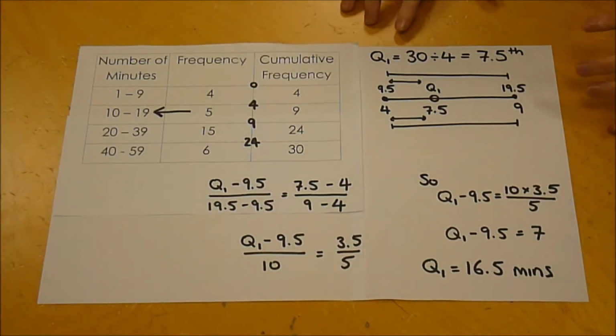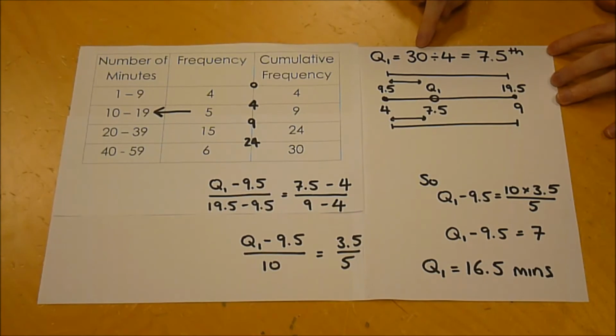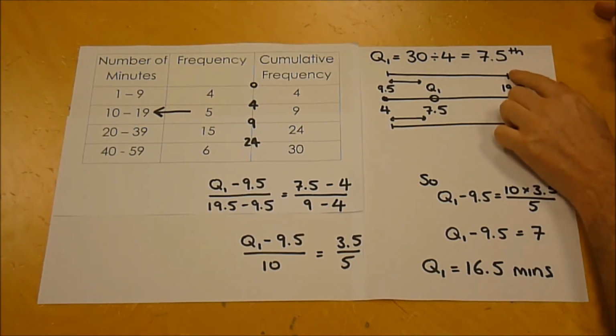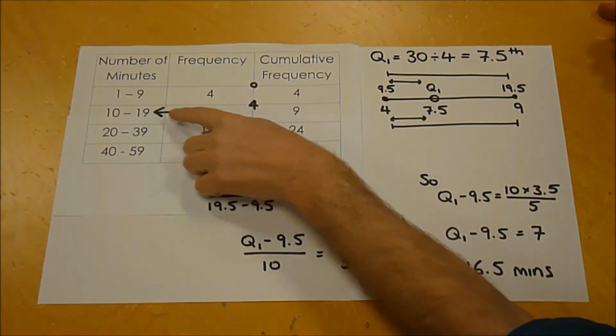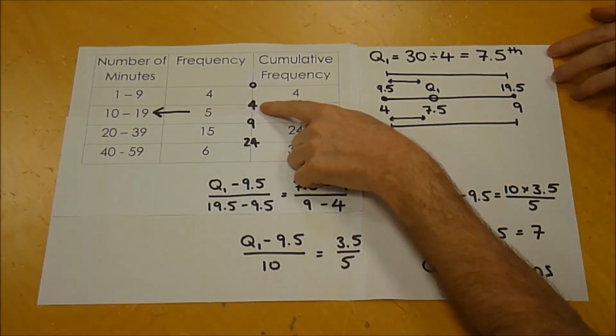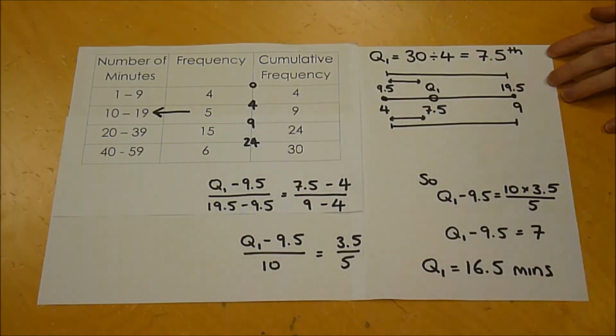Alright, so I can see where you found Q1 because you've divided by 4 to find the first quarter. So you've not used 4 parts, so you've just got a nice easy value to look at. Yeah, what have you done from there? So then we want to find where the 7.5th piece of data is. And so it's in this class here because this class goes from the 4th piece to the 9th piece.